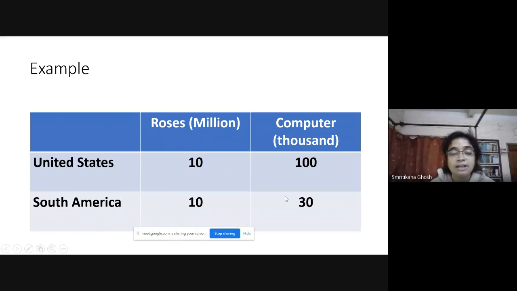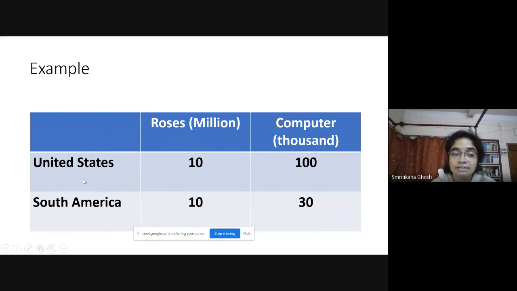Now, as we already discussed, the comparative advantage theory is based on the concept of opportunity cost. In this case, absolute advantage theory fails. What the absolute advantage theory says is that if a country is producing more of a commodity, it has absolute advantage over the commodity, and after trade, it will produce that.